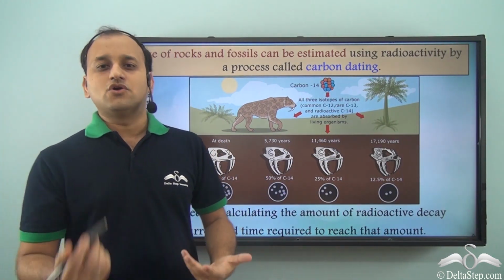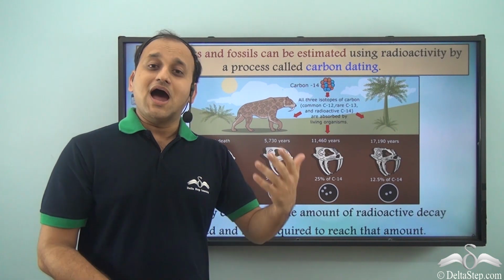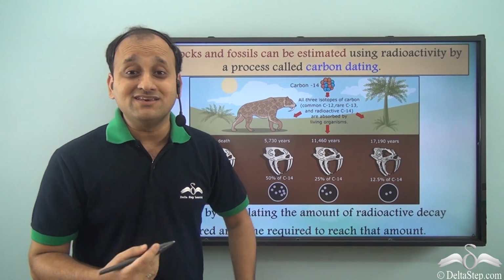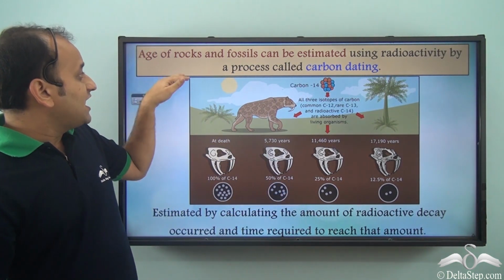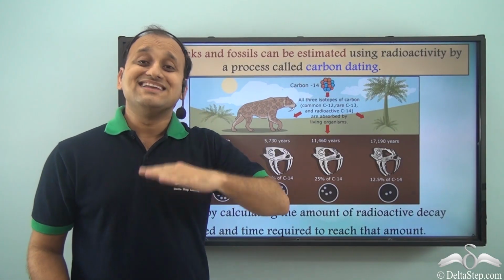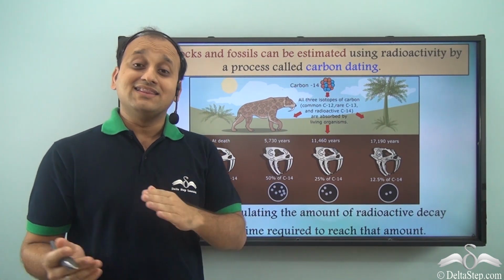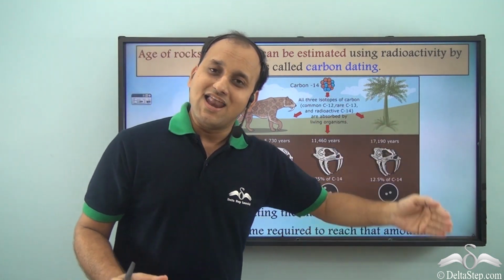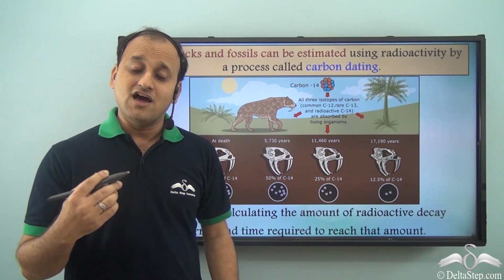Similarly, even in rocks, we find radioactive material. So the amount of decay that has occurred will help us know, from that calculation, how many years have passed since this rock was formed. So this is how we find the age of rocks and fossils using carbon dating, because we know that radioactive elements decay and their speed of decay is known. So we can clearly understand how many years it took for the radioactive element to decay to this particular level, and that is how we calculate the age of many historical things including rocks and fossils.